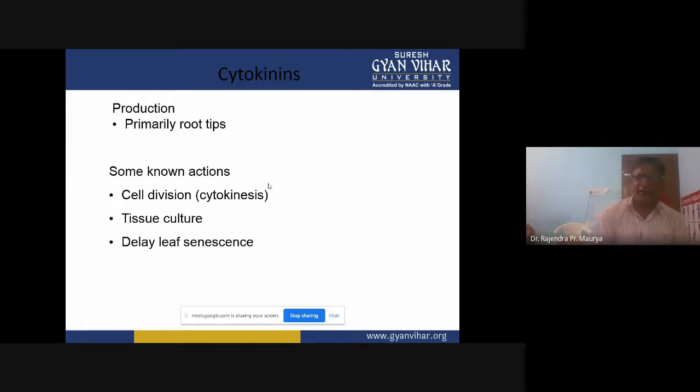If some plants have a problem in flowering, then we can spray cytokinin hormones on the plants, which will help in flowering initiation as well as fruit set. So the cytokinin group plays a very important role.